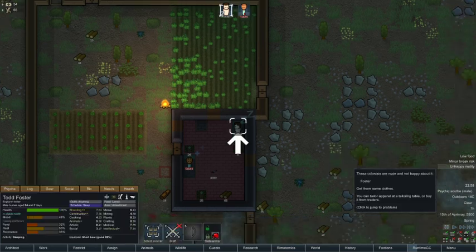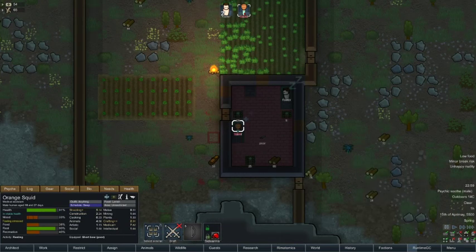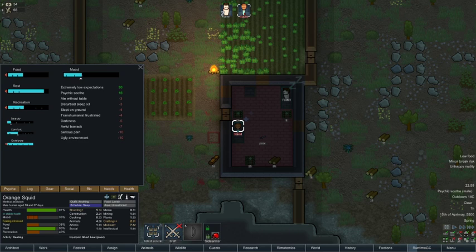And pause the game because we have a problem here. We've got a minor break risk from Squid. What's wrong with you? Ugly environment, obviously, because, well, the floor's looking alright, but the barracks are awful. And it's a stockpile, so technically you're laying in a stockpile zone. We can't really sort that out. Transhumanist, he wants to remove a limb and replace it with a bionic body part. Disturbed sleep, obviously, because Foster's running around. And he ate without a table. See, this is a problem.